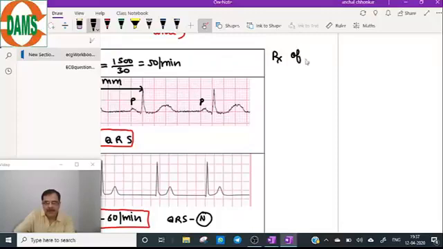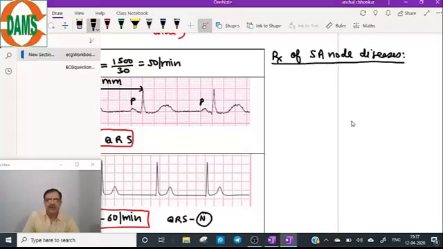Treatment of SA node diseases. So treatment is dependent on the symptoms, if the patient is symptomatic.